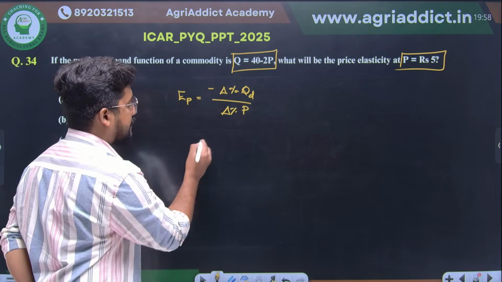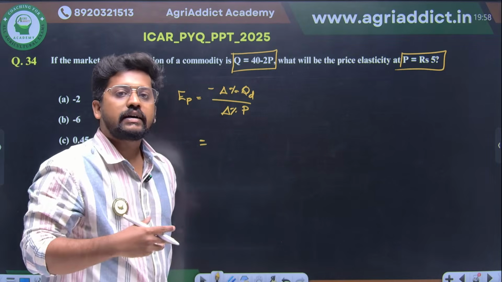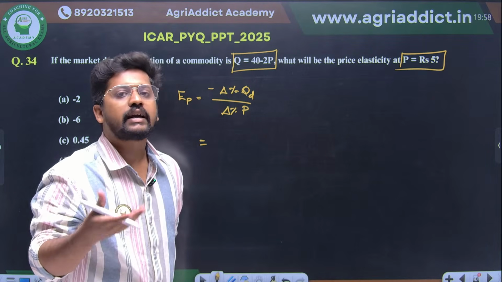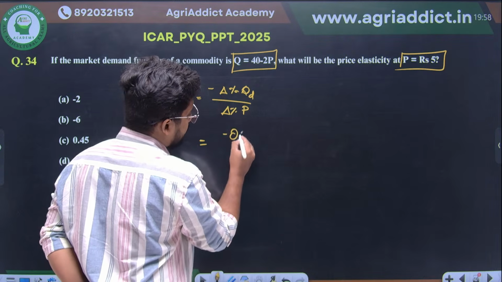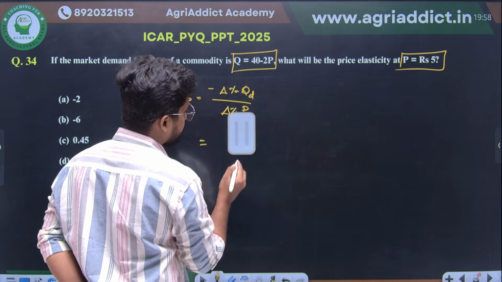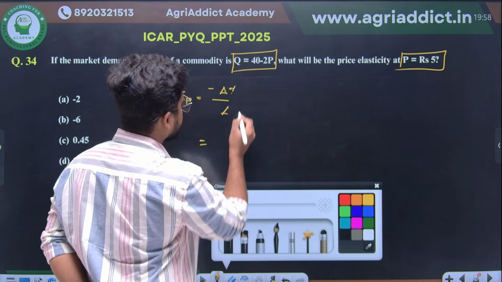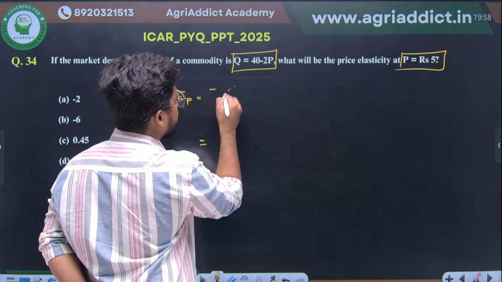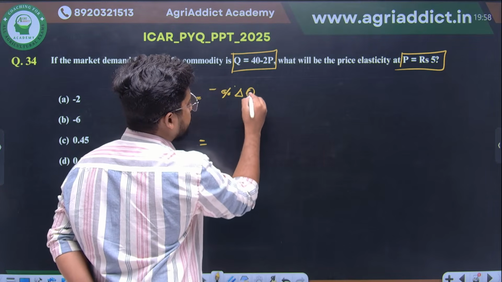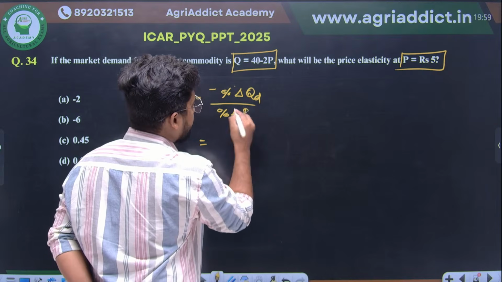So since we have been given the equation, we are writing delta as a differential. It is none other than the relative change, right? So therefore it is none other than minus percentage change in quantity demanded divided by percentage change in price.